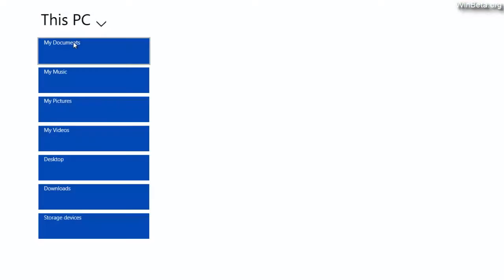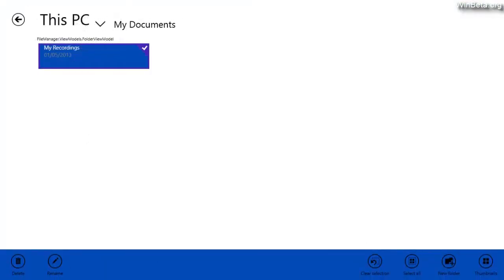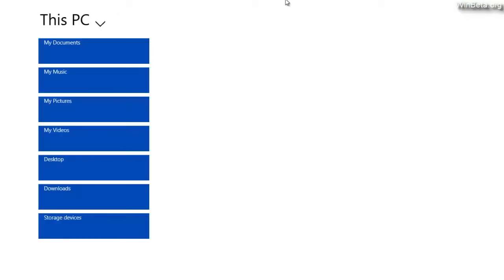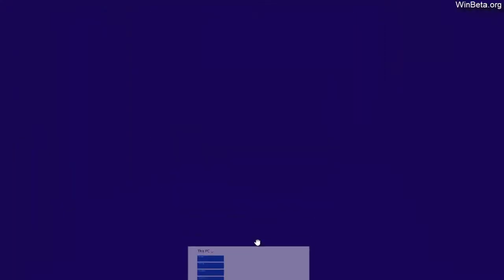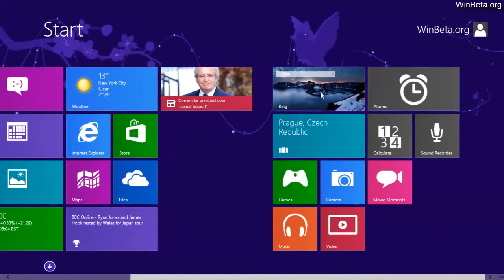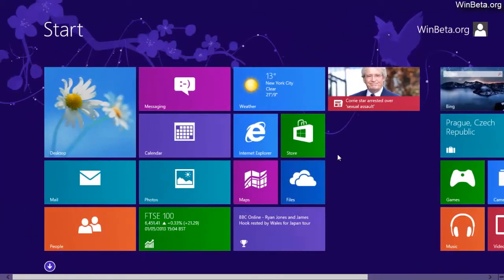The Files app, not sure if it's changed. It looks the same. If we just go into my documents, we can see here. Yeah, it's still exactly the same. I'm not entirely sure if this app will be in the RTM version of Windows 8.1. There's been rumours that it's just for the employees. I have no idea about that. We'll have to wait and see when the preview launches in June.